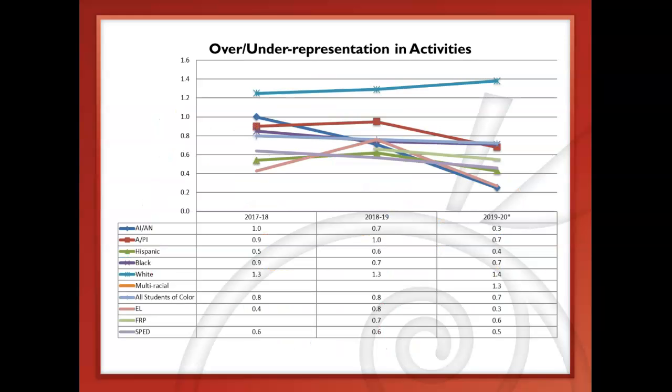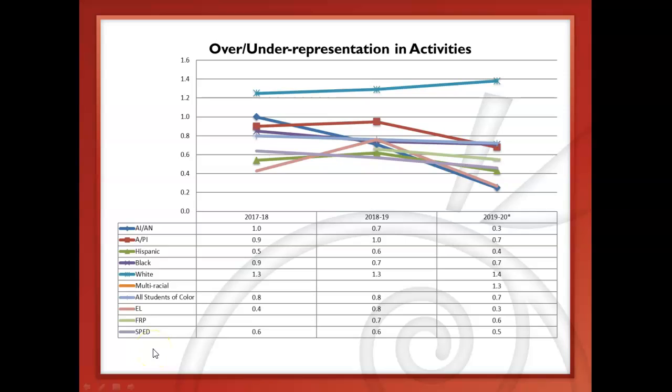So again, we're looking at that over and under representation. Again, that 1.0 is where we would say that group is represented completely, where we would want them to be. They are exactly where they need to be at that 1.0. And again, we have our different student groups on the side here: American Indian, Alaska Native, Asian Pacific Islander, and the rest of them you can read. EL means English learners. FRP again is students who qualify for free and reduced price meals, and SPED is our special education students.